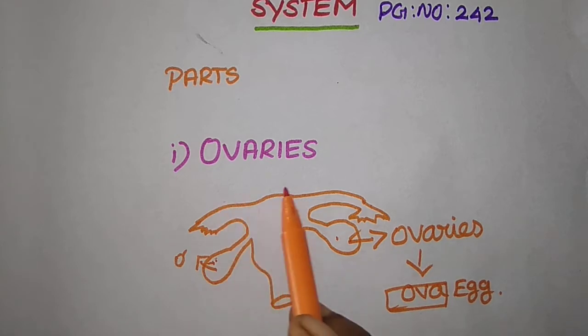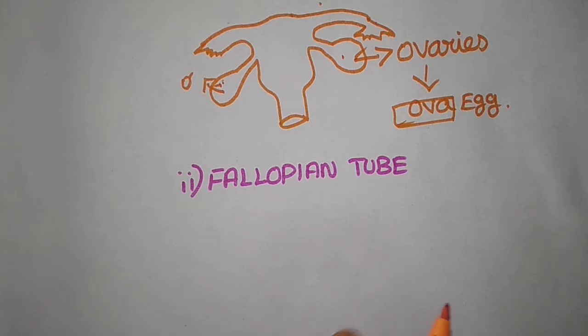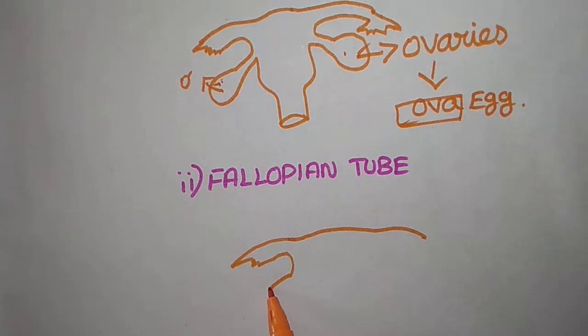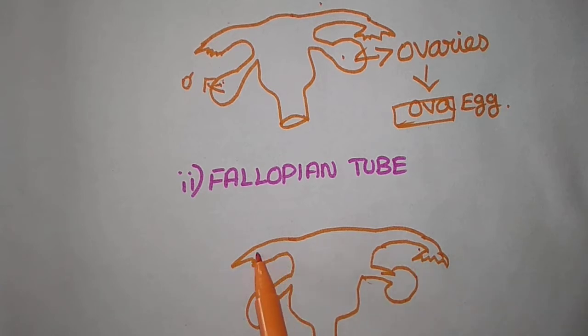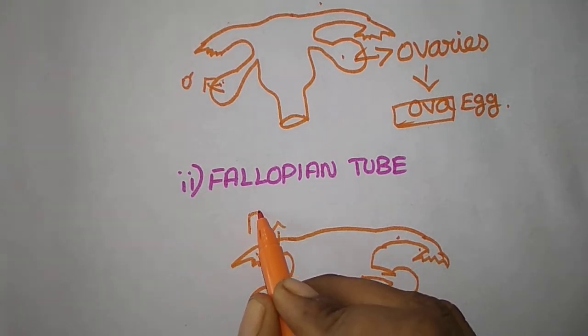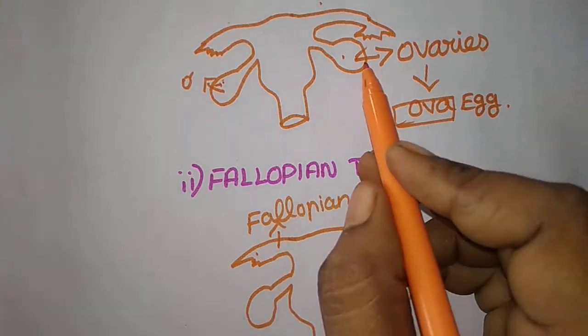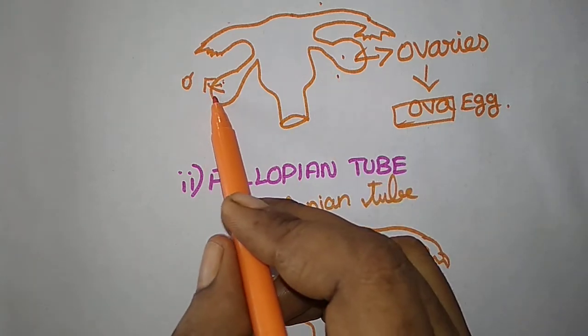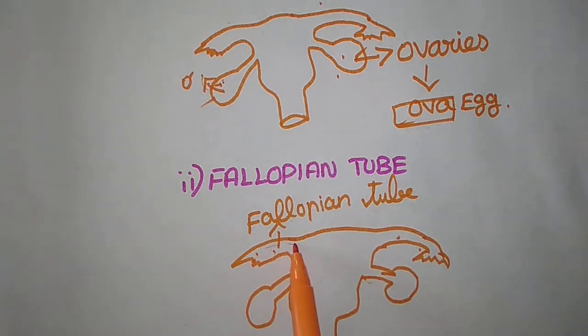So this is the structure of the ovaries. And next one is the fallopian tube. See here, this is the structure of the ovary. On both sides they have tube-like structures. So this is the fallopian tube. சரியா, இங்க என்ன பண்ணும்? ovum develop ஆகும். The ovum ruptures the ovary wall, is released and reaches the fallopian tube. So this is the fallopian tube.